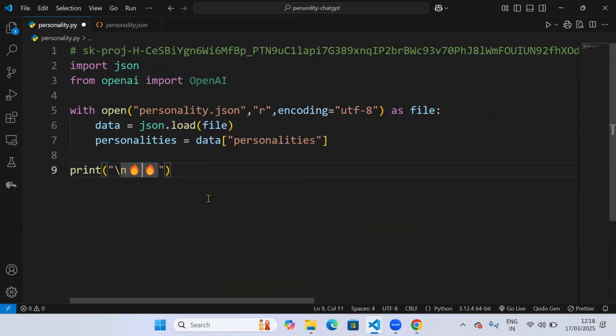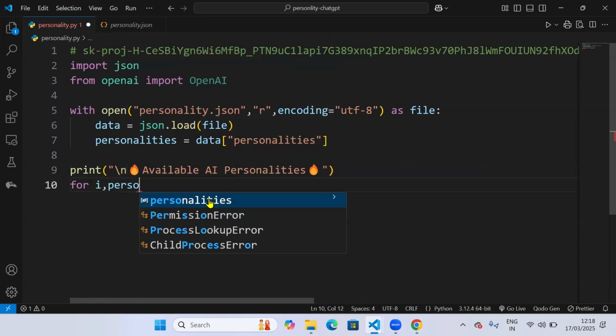So I've included an emoji. You can include an emoji by pressing Windows and dot in VS Code. Label AI personalities. Yep. And go for i in personality.